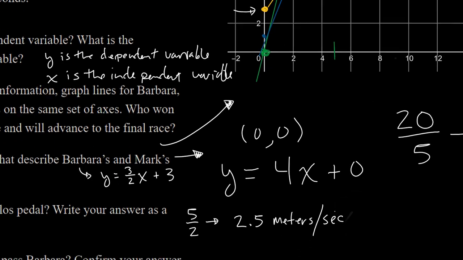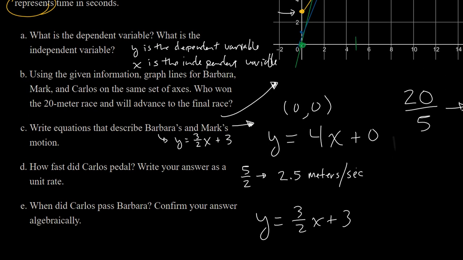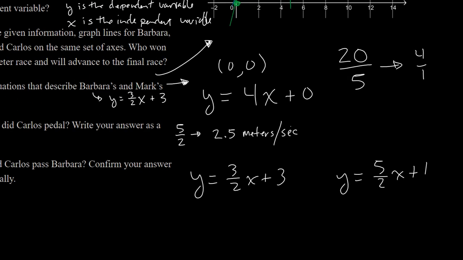If I want to confirm it algebraically, I want to look at two equations, right? I want to look at Barbra's equation, which was y equals 3/2 x plus 3, and then Carlos' equation, which they gave to us. Carlos was y equals 5/2 x plus 1. And I believe that when we put 2 seconds into each of these, we're going to get the same distance from the starting line, because that's what y is.